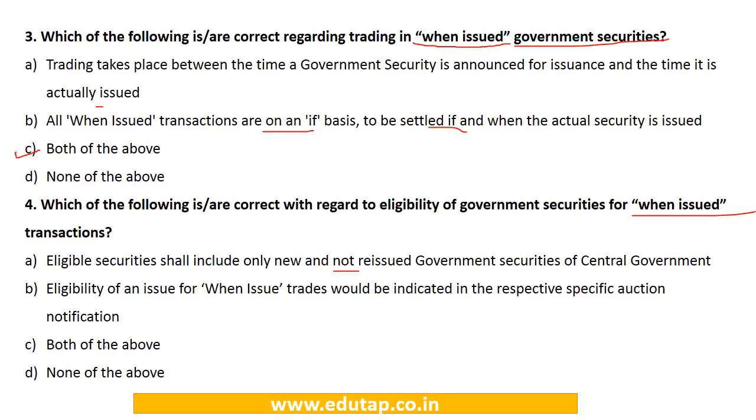Both of the above or none of the above. So in this particular case, we have seen that with regard to the eligibility of the government securities, both the new as well as reissued securities are going to be eligible. So the first statement is not correct. However, the second statement, which mentions that in the notification which is issued, it will be mentioned whether this particular security is qualifying for when issued trade or not, is correct. So the answer to this question will be option number B.